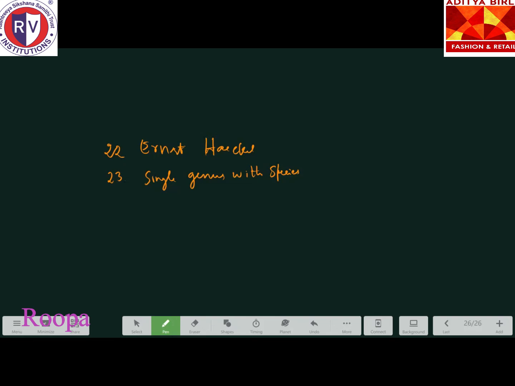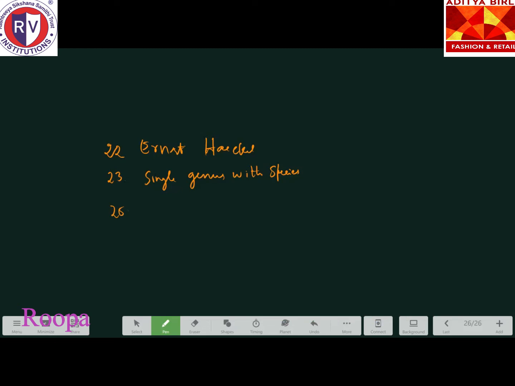The next one is the 25th one. They have given the hierarchy. Very easy, this one. They are asking which taxon comes in between class and family. You have to remember the hierarchy in a proper way: species, genus, family, order, then after order, class will come.